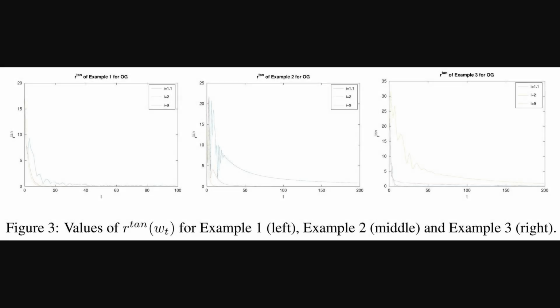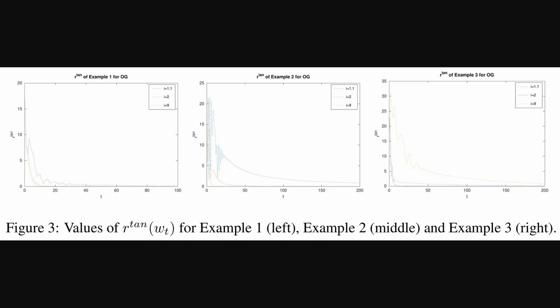Now, following up on the extra gradient results, Figure 3 shows us very similar plots, but this time for the optimistic gradient algorithm, again in these time-varying games. We're looking at 3 examples, and on the vertical axis, it's that same tangent residual, r_tan, our measure for closeness to a stable Nash equilibrium.